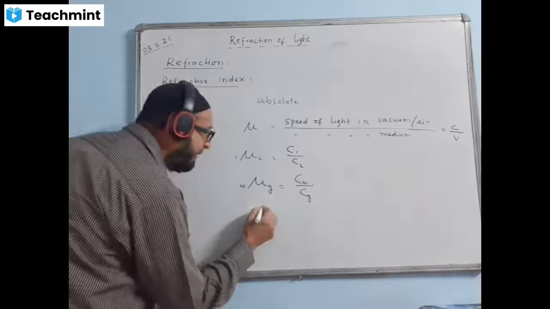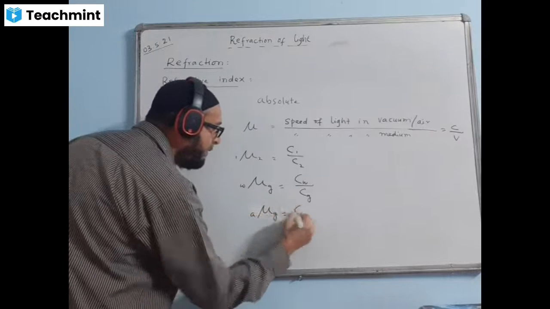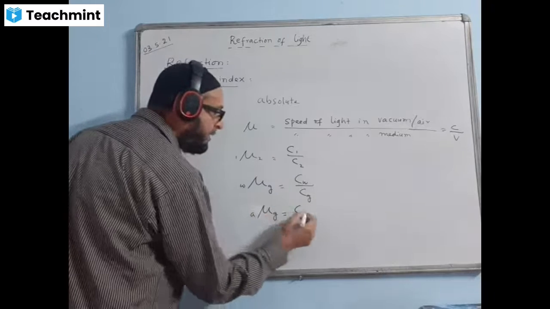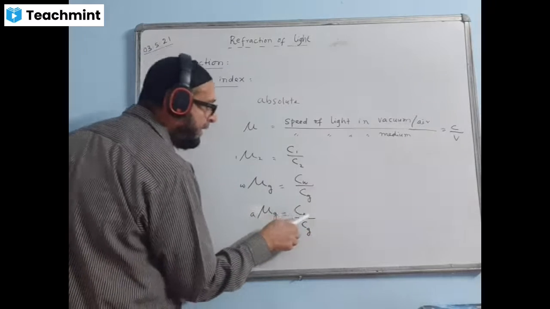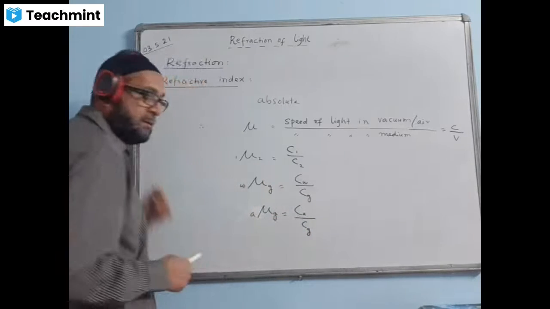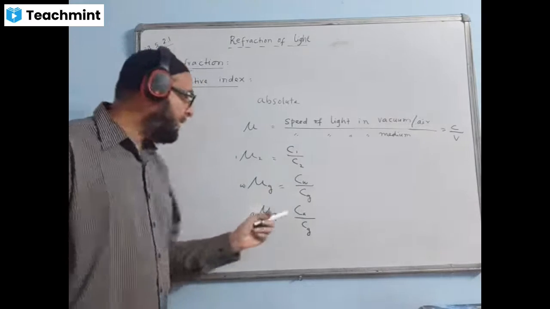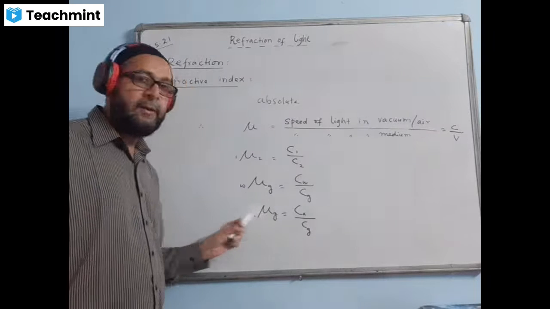If I write refractive index of glass with respect to air, this will become C in air, that we can only write as C, or we write CA by CG. Speed of light in air by speed of light in glass. And how do we read it? We read this way: refractive index of glass with respect to air.